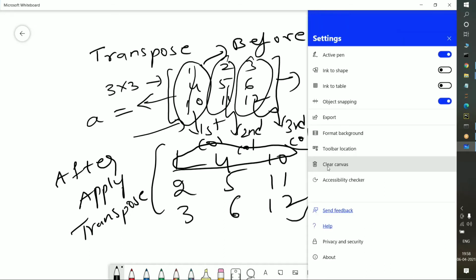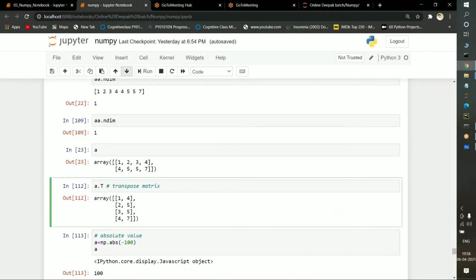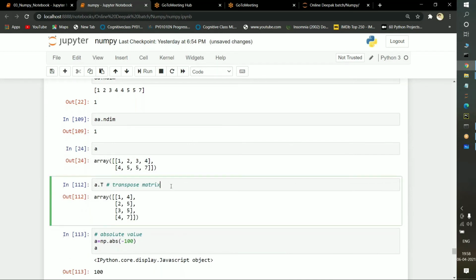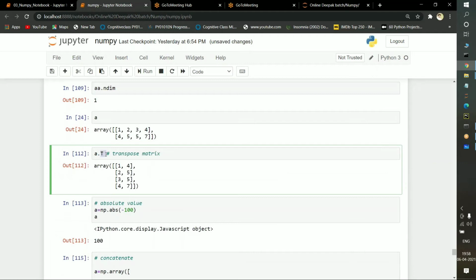So theoretically we have just proved that, but in the coding part the function is known as T, capital T. So this is the variable which is holding the two-dimensional array. If I execute it, see, A dot T, T is nothing but the transpose function. This 1, 4, see, it changed. This column changed to a row, this 2, 5 changed to a row, and this column 3, 6 has changed to a row, and 4, 7 is the column changed to the fourth row.